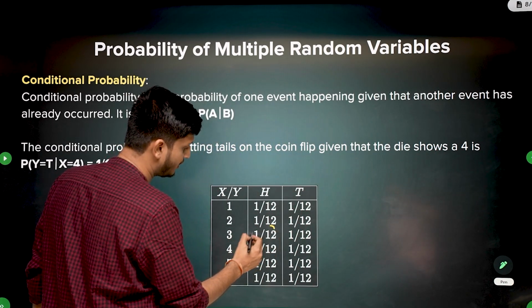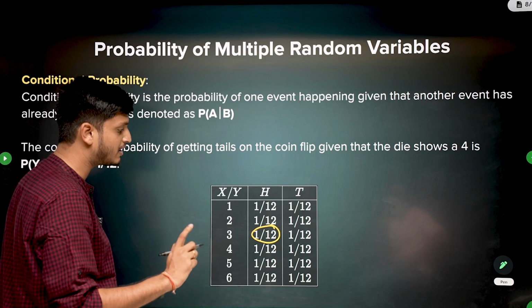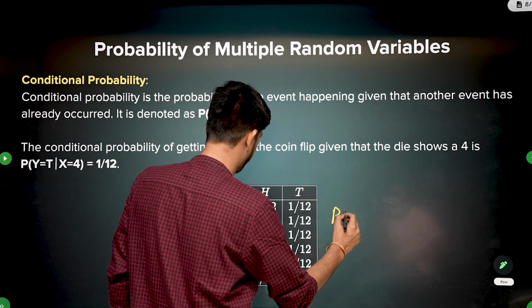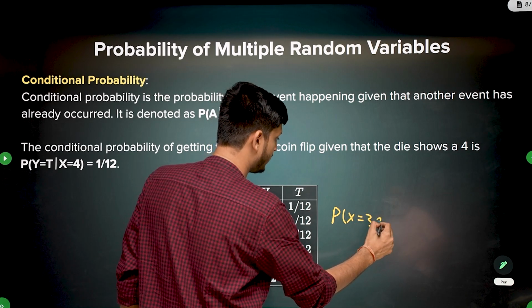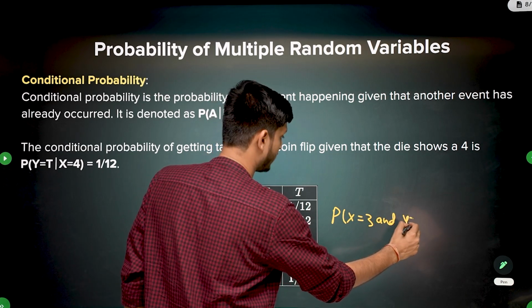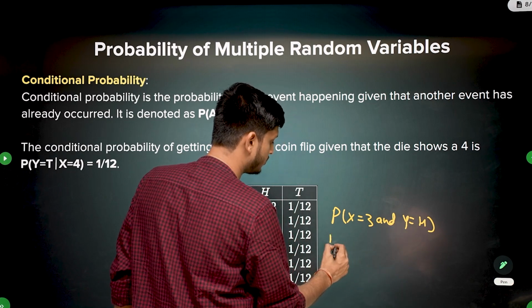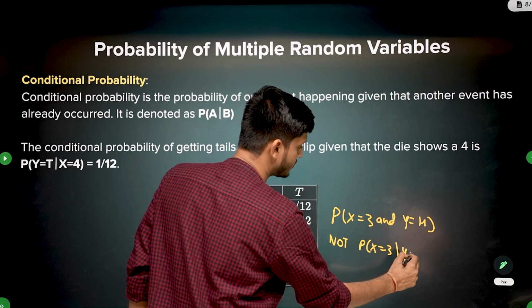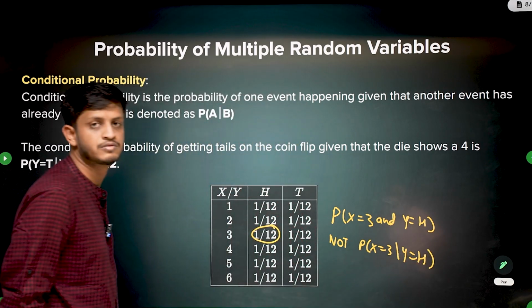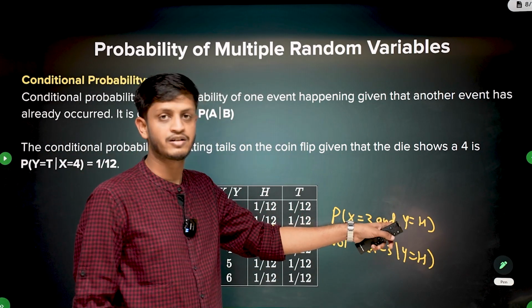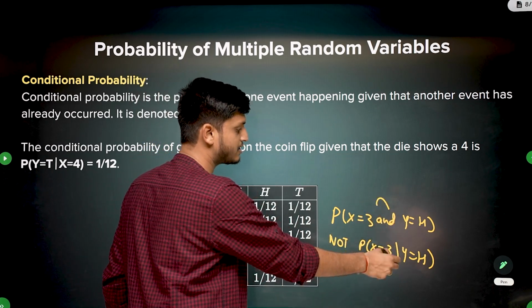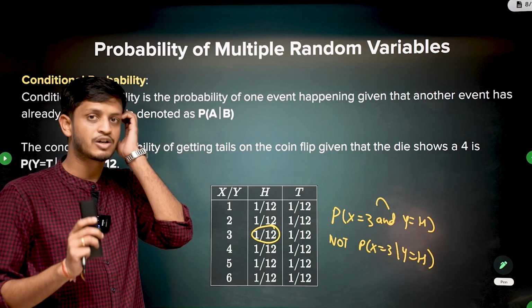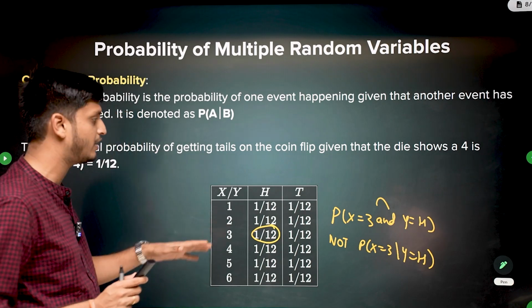This value 1 by 12 here is not the conditional probability of x on y. It is the joint probability. It is the probability of x being 3 and y being heads. It is not the probability of x being 3 given y equal to heads. This is different. The intersection means and, and this is conditional probability. So the joint probability table contains joint probabilities, not conditional probabilities. Conditional probabilities you will have to calculate.